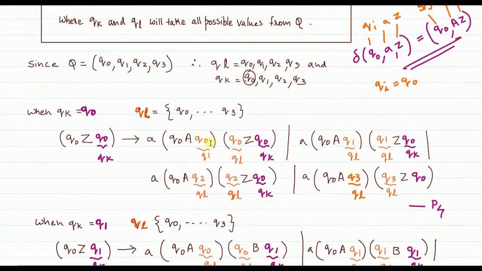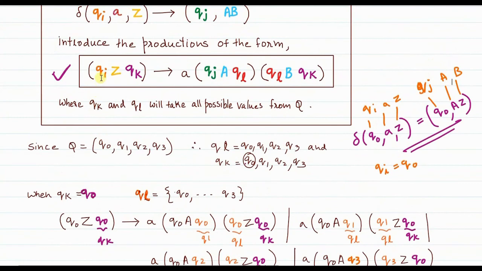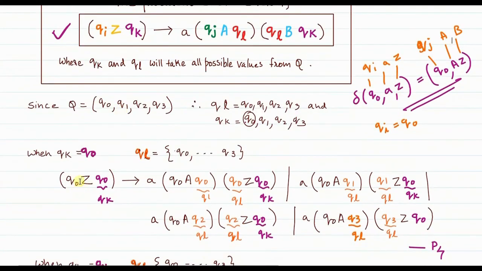So what is Qi? Qi is Q0. So in the formula first, Qi Z Qk. Wherever Qi is there, it will always be Q0. What is Z? In my case, Z will be Z only. Qk. Now initially Qk is Q0. So write Q0. Implies A.